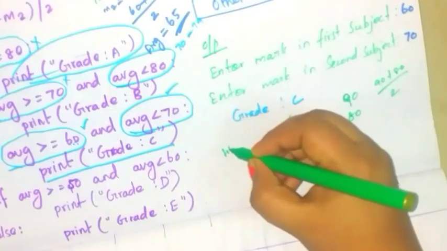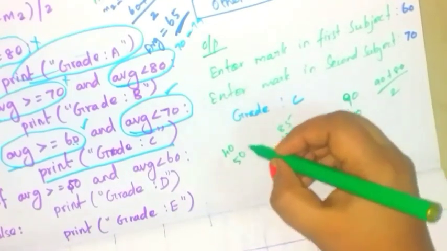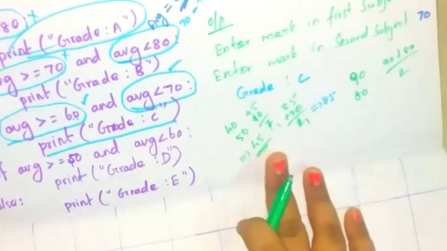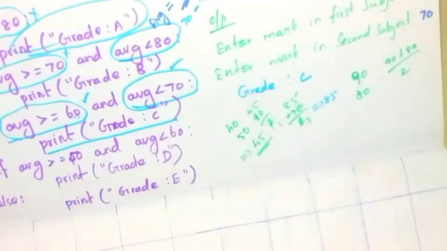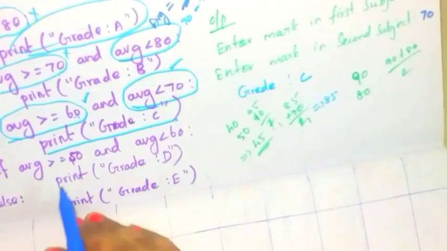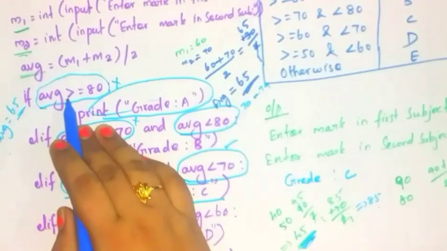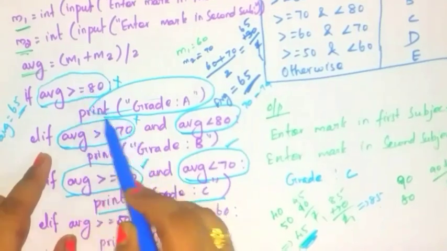Suppose your first subject mark is 40 and second subject mark is 50. Then add these two, 90 divided by 2, you will get the average for these 2 marks: 45. Then you have to check these conditions to find the grade. Is this average 45 greater than or equal to 80? No, this is false. So you have to skip this statement.